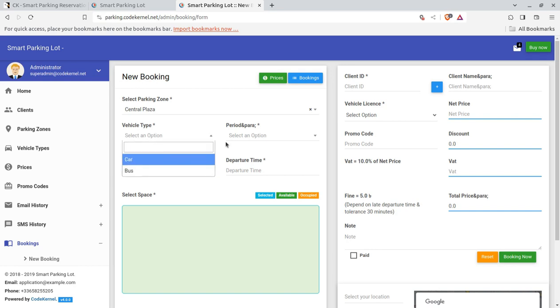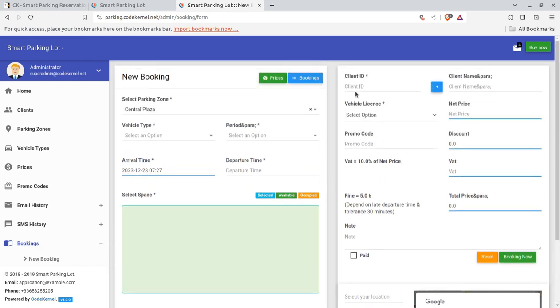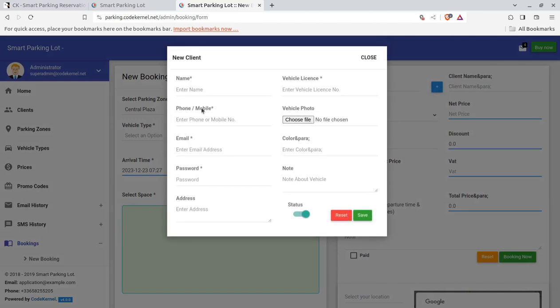This is the screen where you have to select the parking zone, vehicle type, the period, the departure time and space. The space model will be available here, and the client ID. You can write the client ID, or you can search the client ID directly.